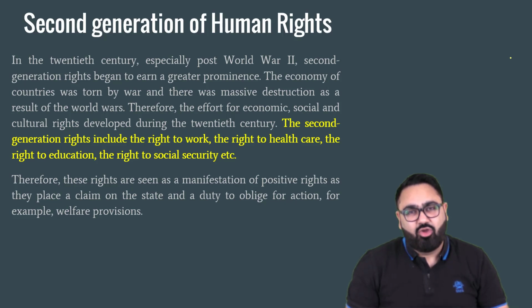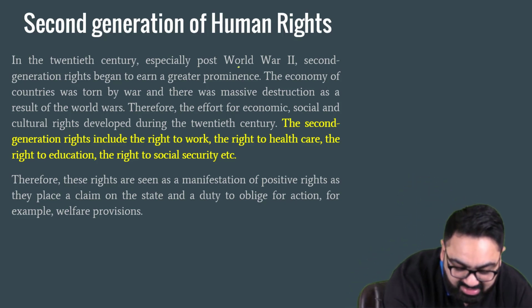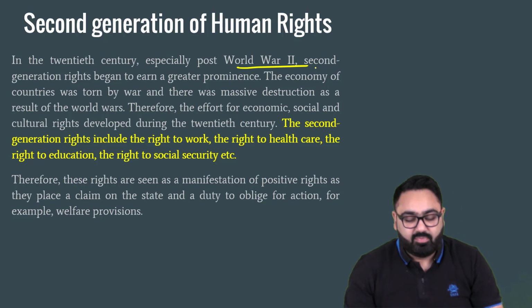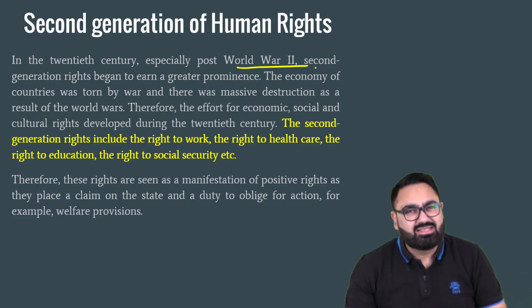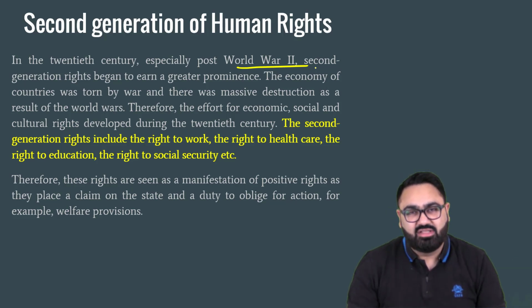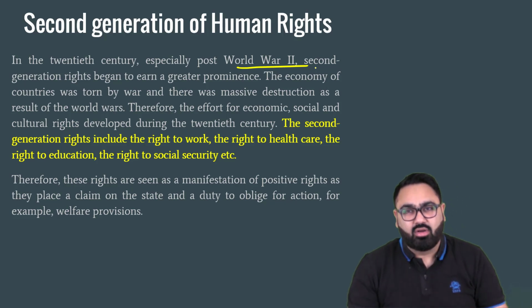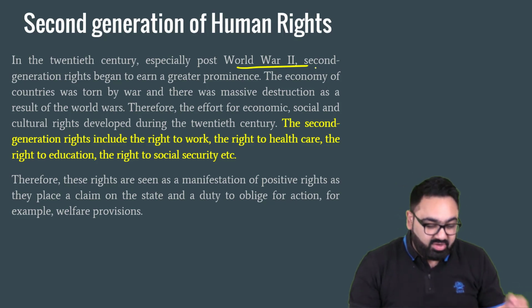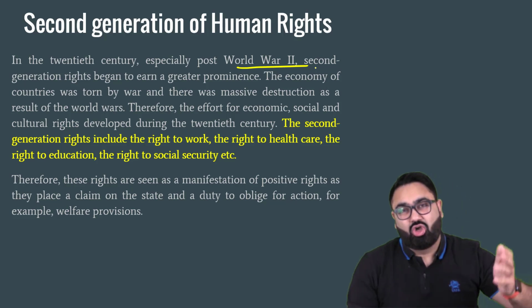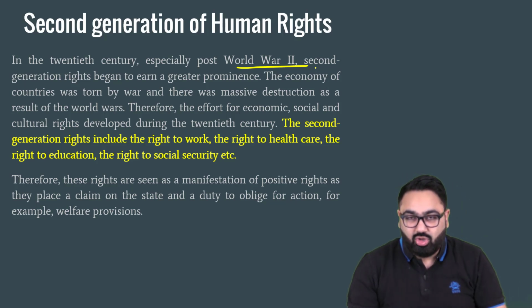The second generation of human rights is believed to emerge after the Second World War, where there was mass scale destruction around the entire world. Even the countries that won the war had a huge damage in their infrastructure. So countries such as UK, France, they may have won the war, but the infrastructure was gone. They faced loss of billions and billions of euros. And this is when we had a second generation of human rights coming up.